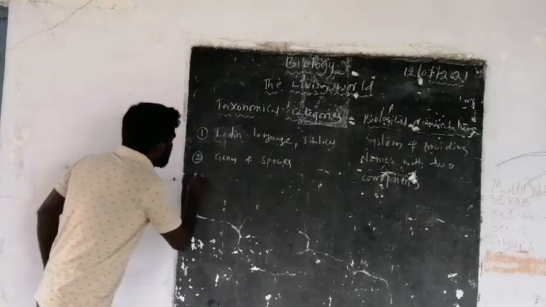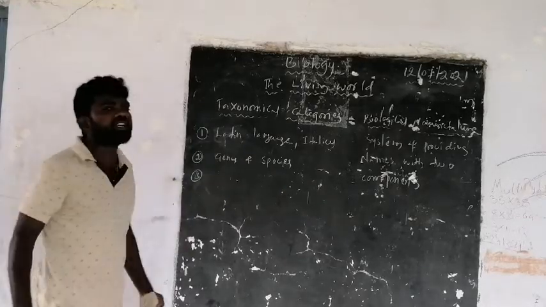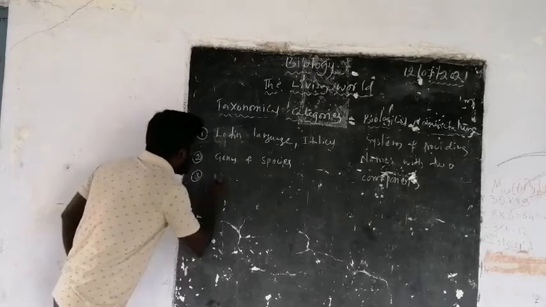The third rule: if the biological names are handwritten, they are underlined.